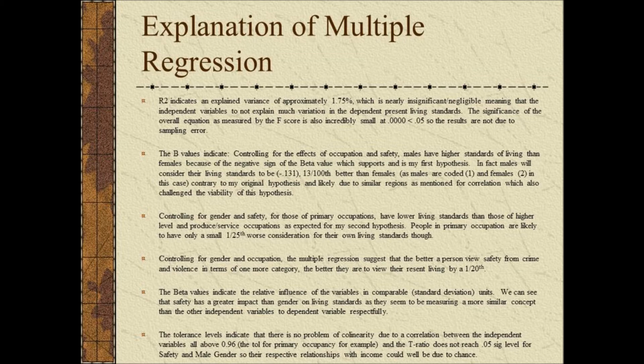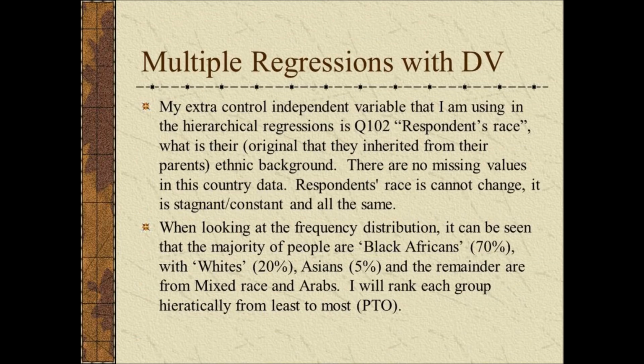Under multiple regression analysis, it can be seen that r squared is 1.75, which suggests that it's very insignificant and negligible, and that the independent variables are not very explanatory of the dependent variable and its variation. The first b value for males is negative, which suggests that males view their living conditions as 13% better than females.